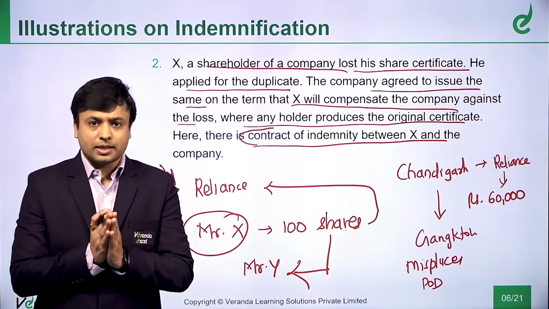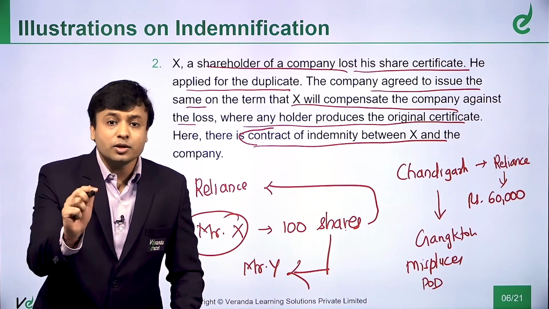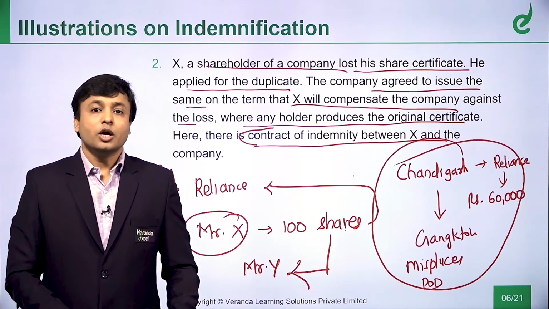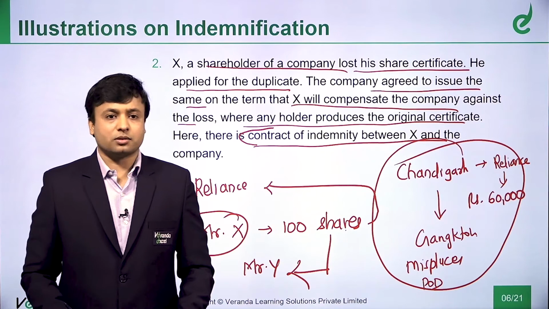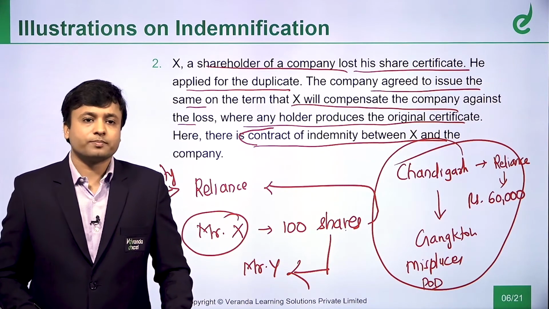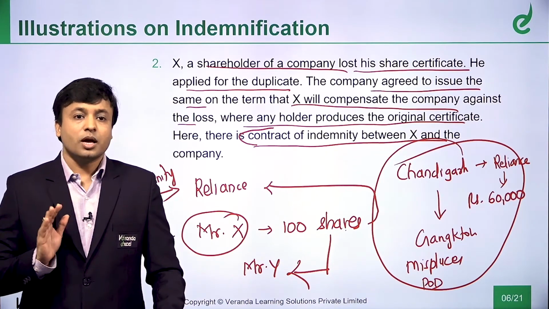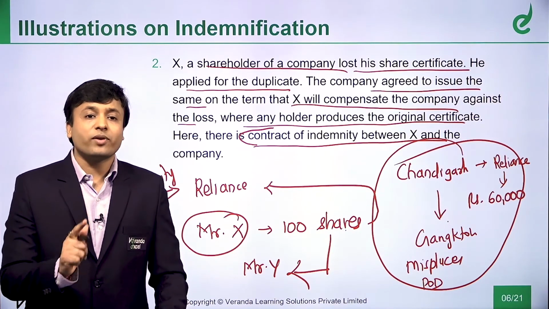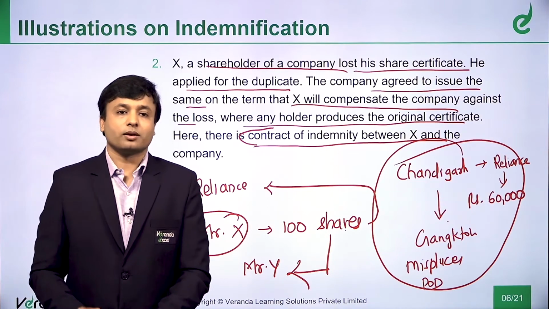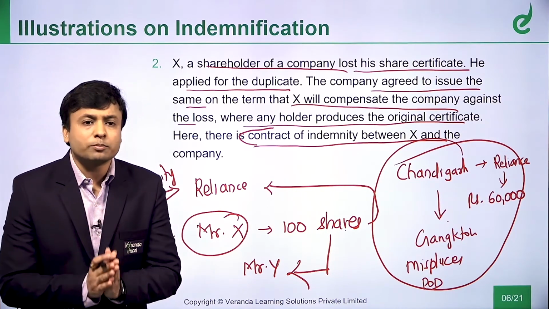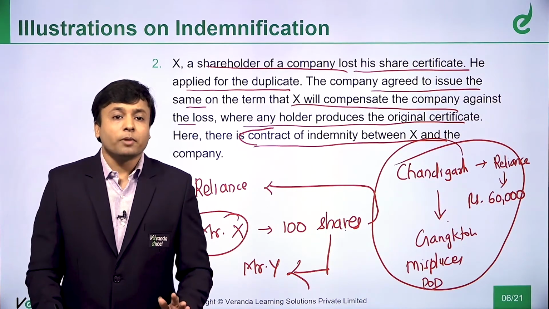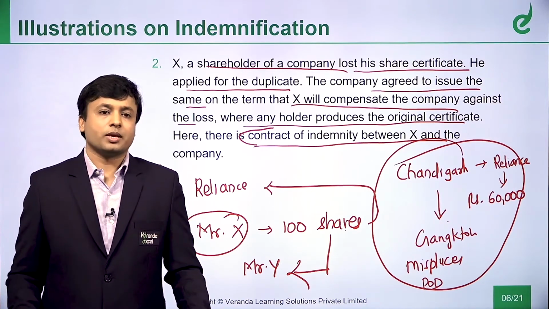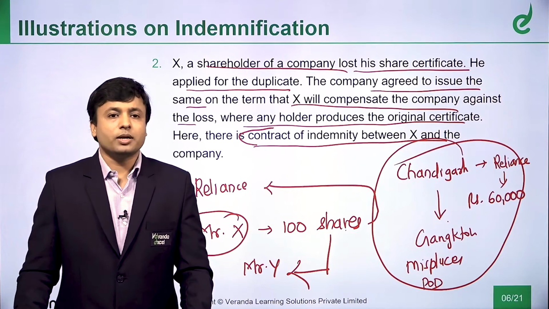You give me a certificate saying that tomorrow, if anything goes wrong against this consignment, say for example, the Gangtok party says that I did not receive the materials, in any such cases relating to this consignment, if there is any loss to me, then who will indemnify? This transporter will indemnify whom? Reliance Industries. So that is the concept of indemnity. So in our real practical life, we use it very, very often. So this is a very common example.